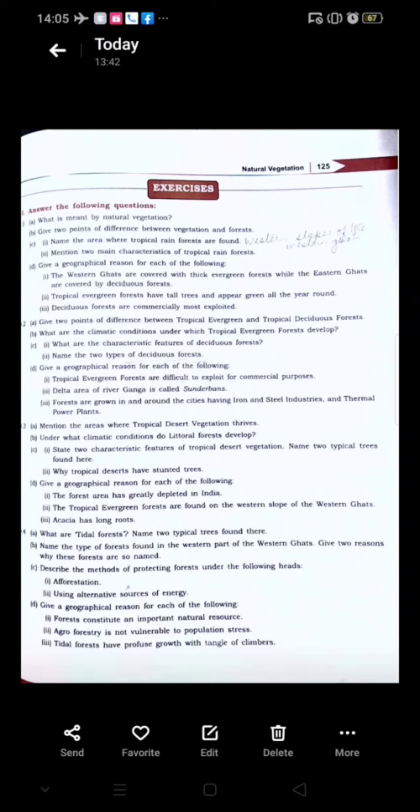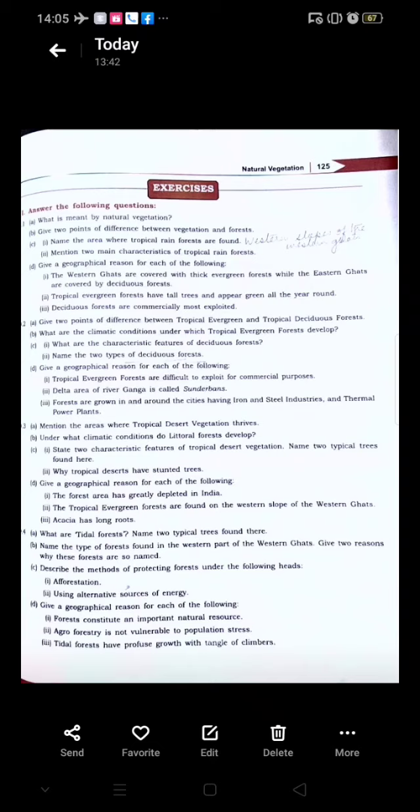And one more is that they have thick fleshy stem to store water, and in other cases you can also write that the leaves are turned into spines to reduce excessive transpiration. Is that clear? Now they are asking for the 2 typical trees found in this region. In that you can write babool and ber are found in these regions.